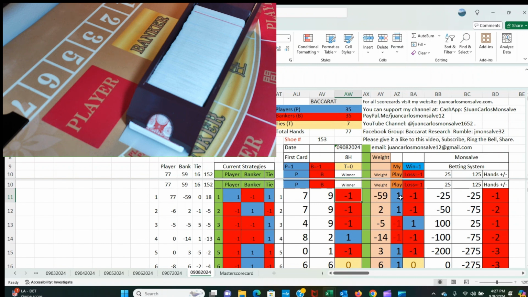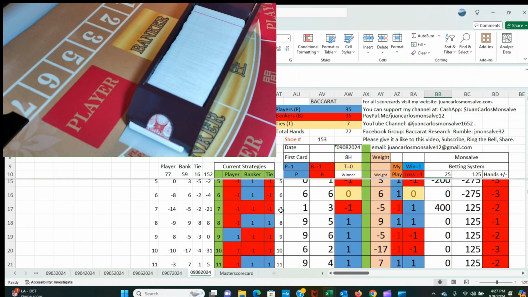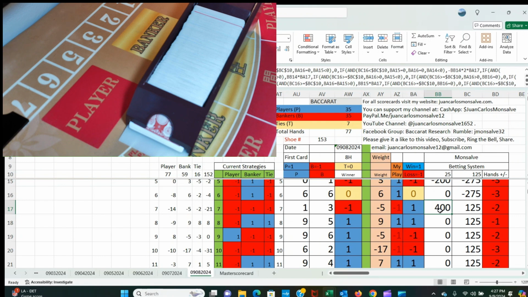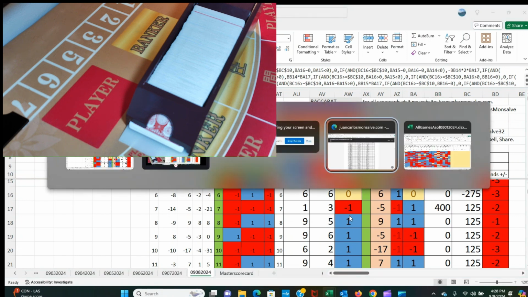The shoe started with the banker. I'm starting the shoes simulating that I'm playing. I started with a player, so the first hand that I played, I lost it. I lost $25 here. I ended up playing 7 hands where I was simulating that I'm betting, and I made $125. The maximum bet was 400. That was the shoe that I had yesterday.